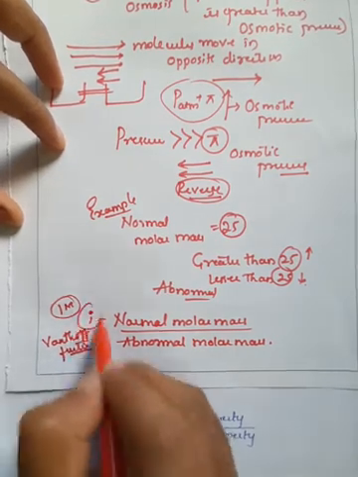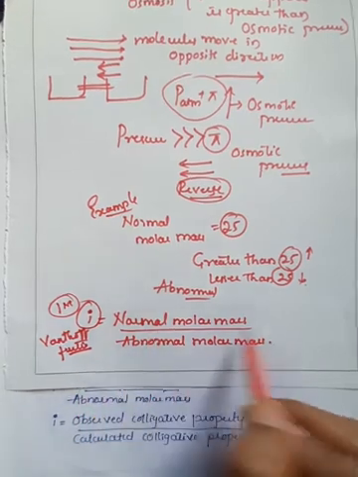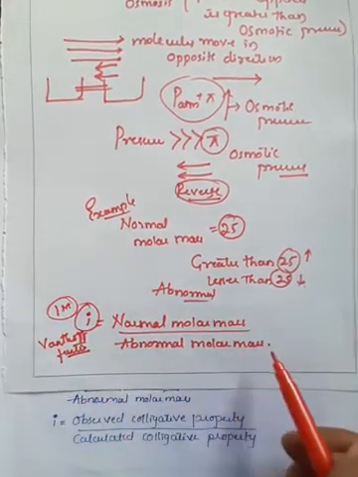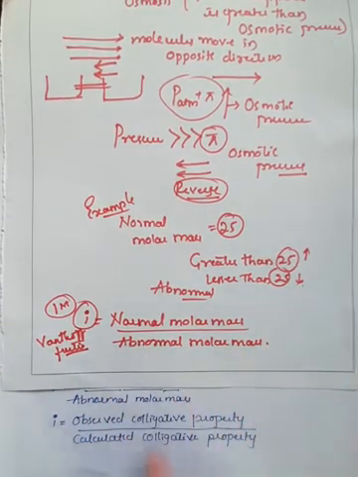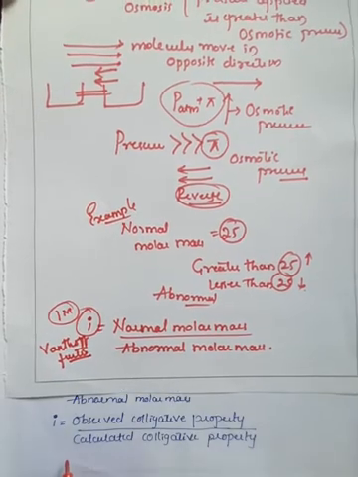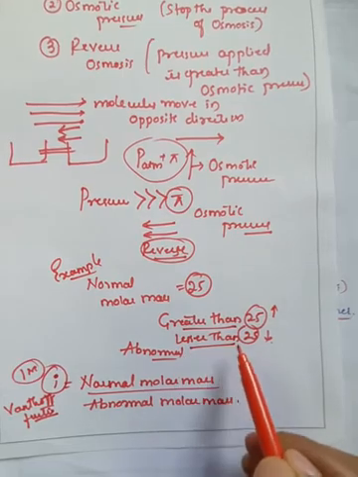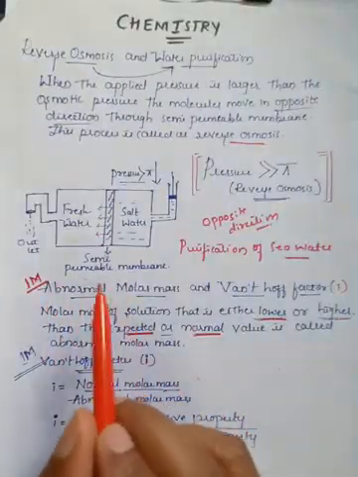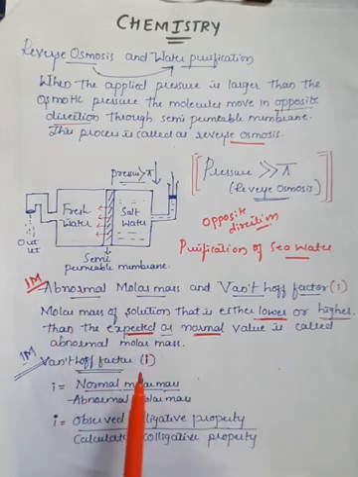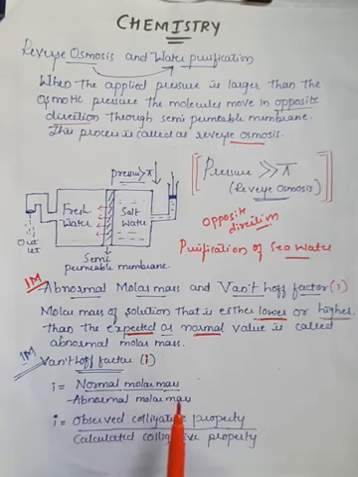So to calculate this i, there is one formula: normal molar mass divided by abnormal molar mass, or observed colligative properties divided by calculated colligative properties. If the molar mass is greater or lesser than the normal molar mass, it is called abnormal molar mass. To calculate this, we have a factor generally called the Van 't Hoff factor. Therefore, i is equal to normal molar mass divided by abnormal molar mass, or observed colligative properties divided by calculated colligative properties.